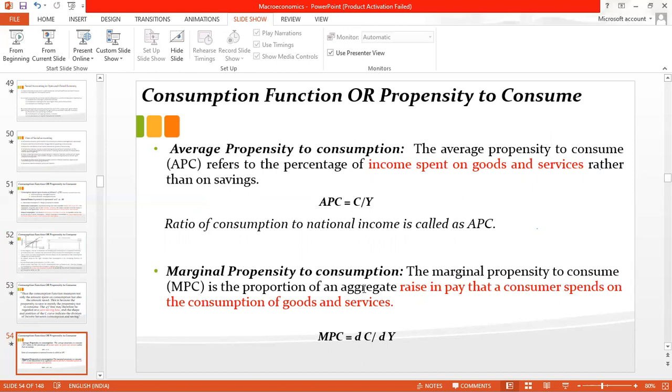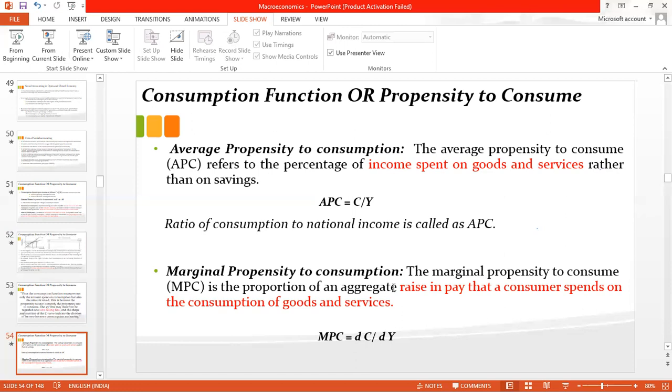Marginal propensity to consume is like, suppose earlier your national income was 100 crores, okay? Now it is increased to 120 crores. Earlier when the income was 100 crores, 60 crores was your consumption. And when your national income increased from 100 crores to 120 crores, your consumption also increased from 60 to 70 crores.